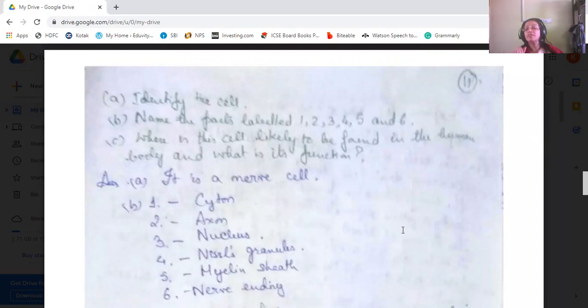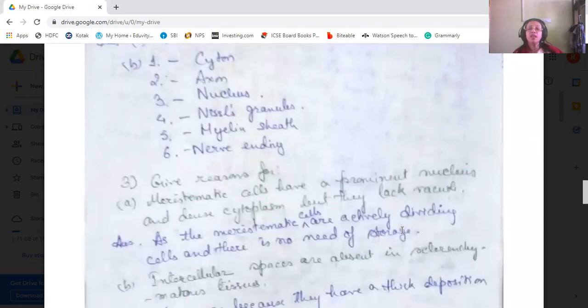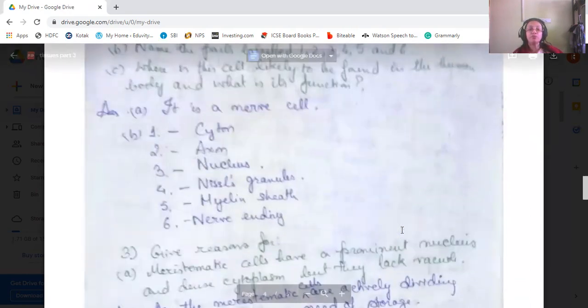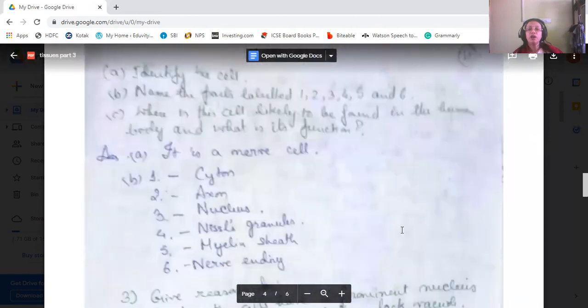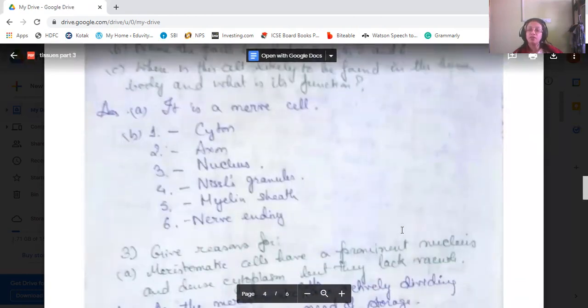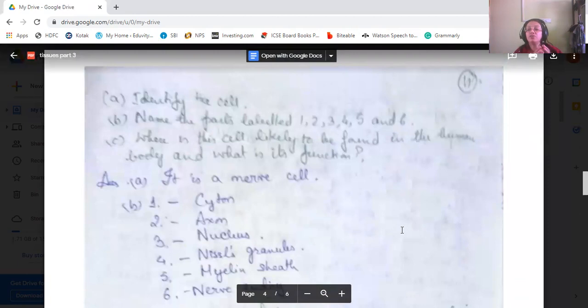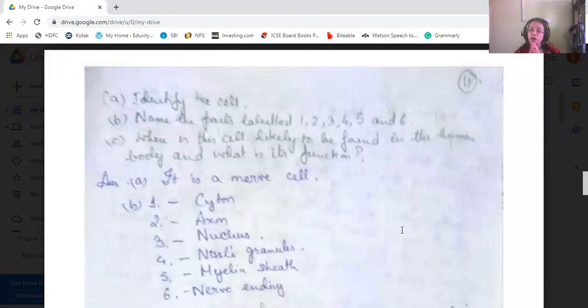Then where is the cell likely to be found in the body, and what is its function? So the cell is likely to be found, I'm sorry, I've not mentioned here. I'll tell you. They are found everywhere where the nerve impulses are carried from one place to another, especially in the brain and the spinal cord.